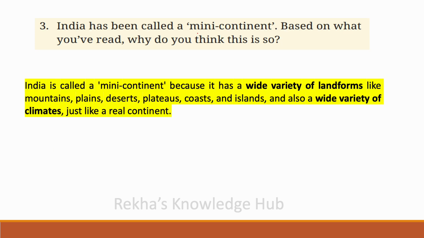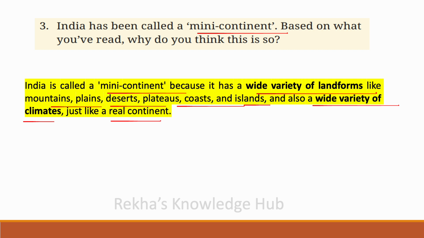India has been called a mini continent based on what you have read. Why do you think this is so? India is called a mini continent because it has a wide variety of landforms like mountains, plains, deserts, plateaus, coast and islands, and also a wide variety of climates just like a real continent.